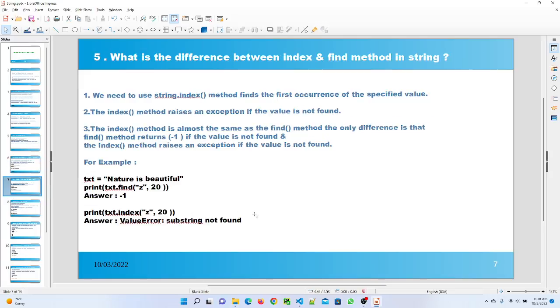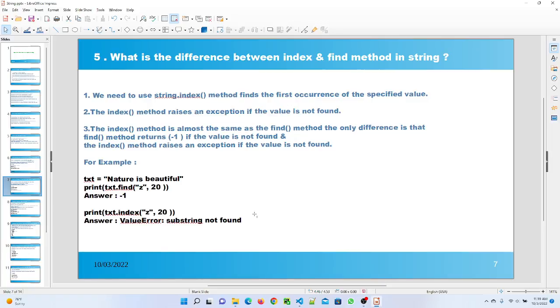Question number 5 is, what is the difference between the index and find methods in a string? We need to use the string.index method to find the first occurrence of a specified value. The index method raises an exception if the value is not found in a string. The index method is almost the same as the find method. The only difference is that the find method returns -1 if the string is not found, and the index method raises an exception that the value is not found.